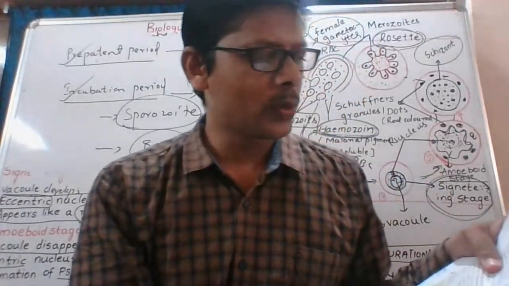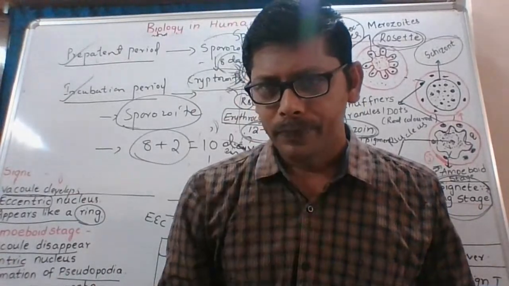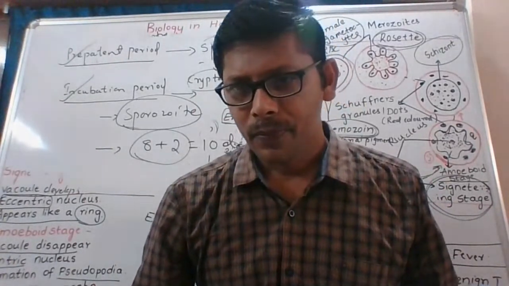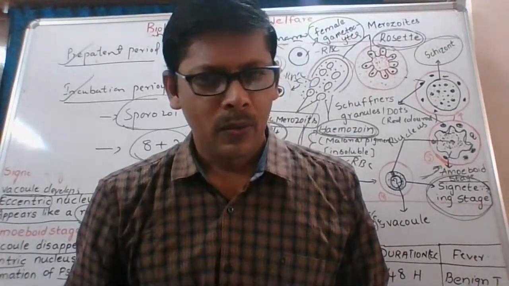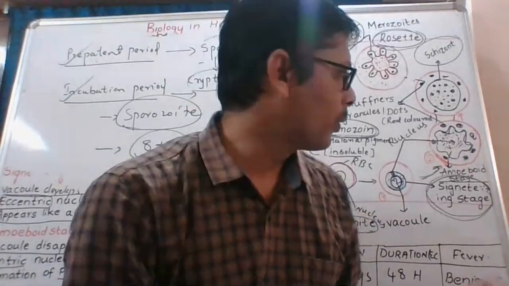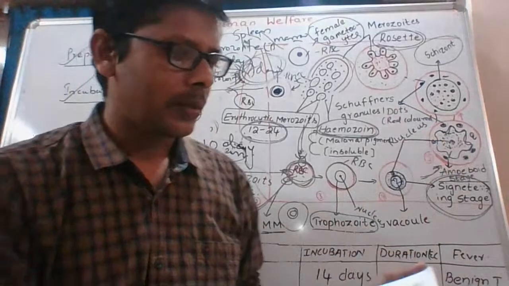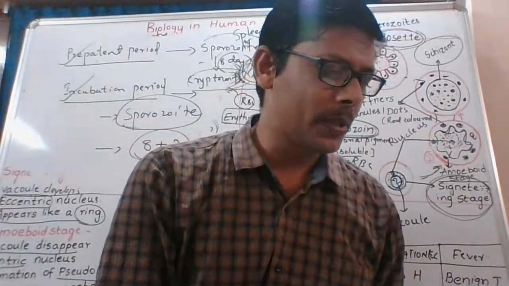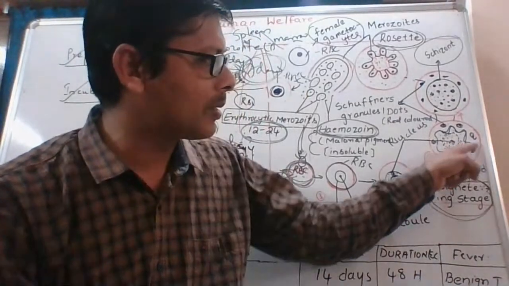Okay, the next one is what are Schuffner's dots? Red colored granules. The red colored granules that appear in the cytoplasm of RBC of man when the Plasmodium parasite remains in the amoeboid state.